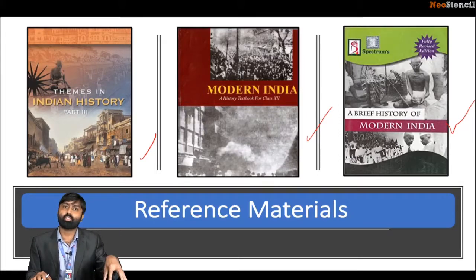These are certain books that you must refer to because these are standard books. When you refer to standard books, there are greater possibilities that the UPSC will frame questions from them, because they are standard reference books with regards to the UPSC questionnaires too. Spectrum isn't, because it's a book that has been exclusively created for the UPSC examination. Now I hope you have understood my idea with regards to reference materials.